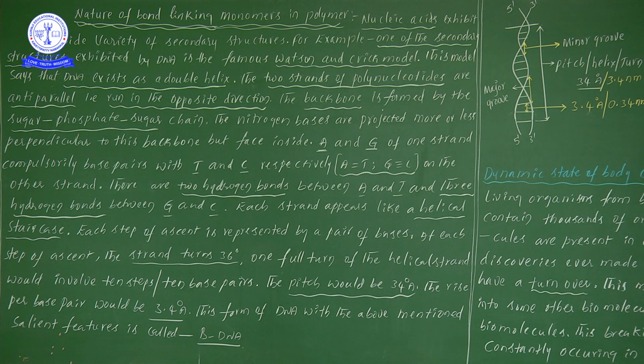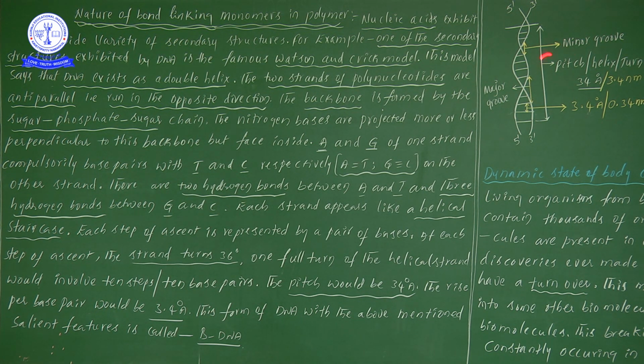Now you see, from here to here 10 nitrogen base pairs are there, no? Between each nitrogen base pair, here you see a small arrow mark is there, no? So from here to here, what is the length we are finding? 3.4 angstroms or 0.34 nanometers. How did we obtain that value? 34 divided by 10 gives 3.4 angstroms, or we can convert it into nanometers, that is 0.34 nanometers.